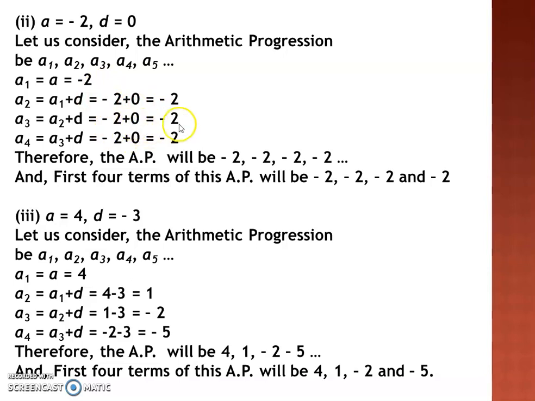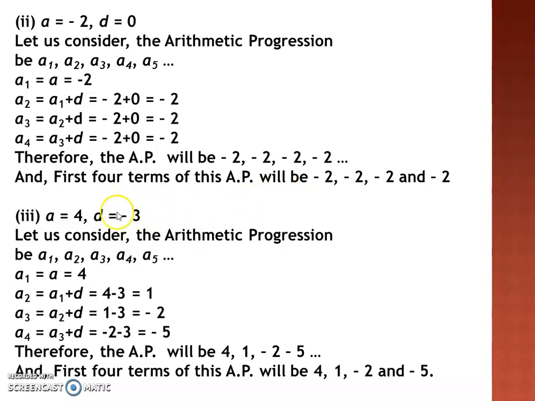The third term will be again minus 2. So this is also a type of AP where the common difference is 0. The definition of AP is satisfied here. That is, the difference between the second term and the first term, or the third term and the second term, is constant here. It is 0. So the AP will be minus 2, minus 2, minus 2, minus 2, and so on.